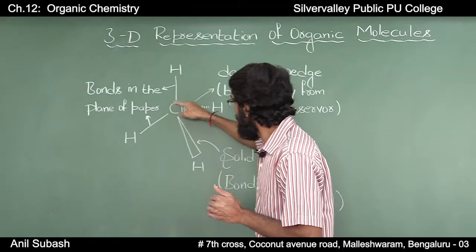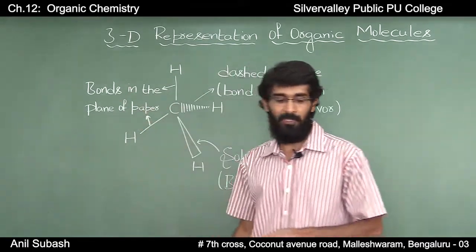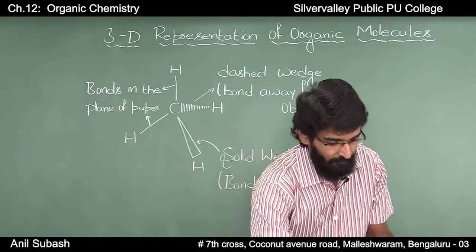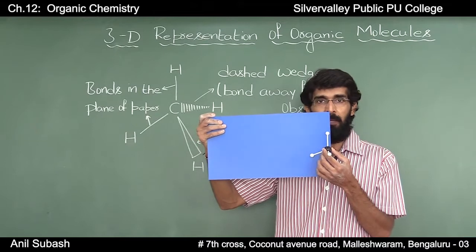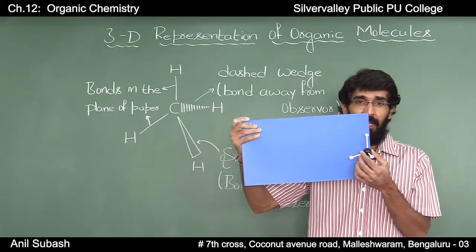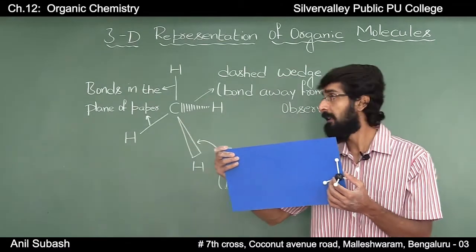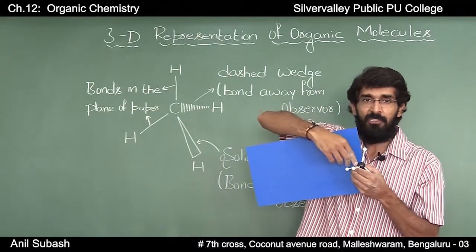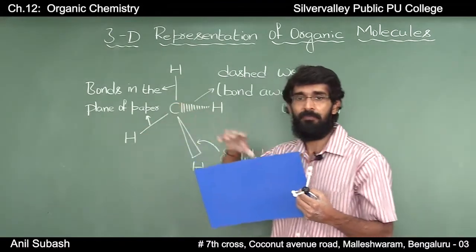The normal line represents the bonds in the plane of the paper. In this case, these two bonds are in the plane of the paper and they can be represented by a normal line. That is, these two bonds are nothing but these two bonds.